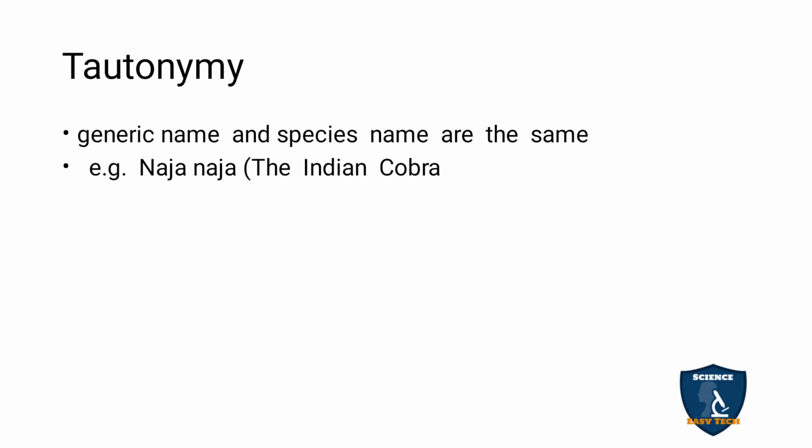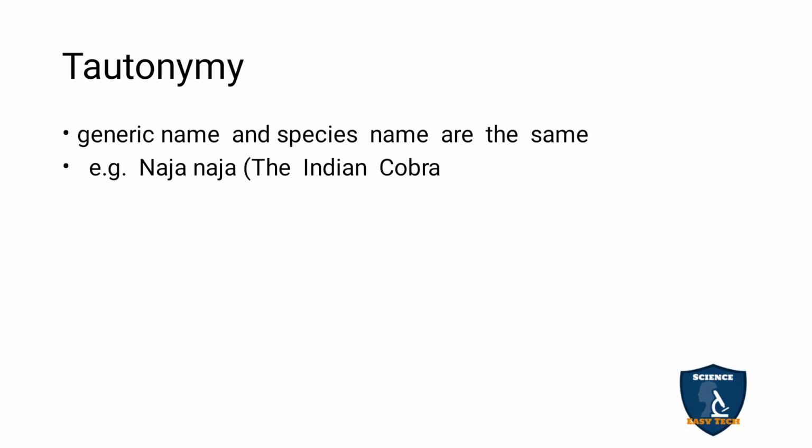Tautonym: the generic name and specific name or species name are the same. For example, Naja naja, the Indian cobra. You have studied this in Tamil, like Sala sala, Taga taga.